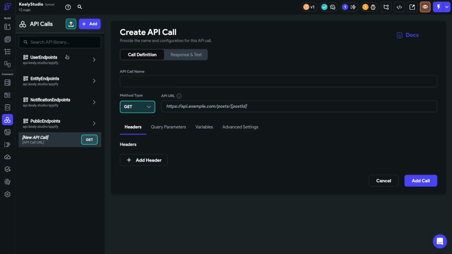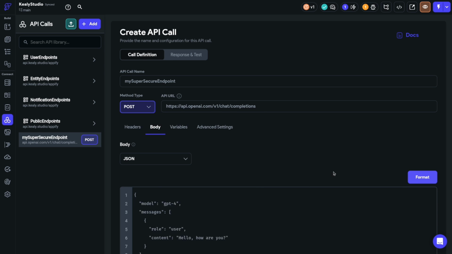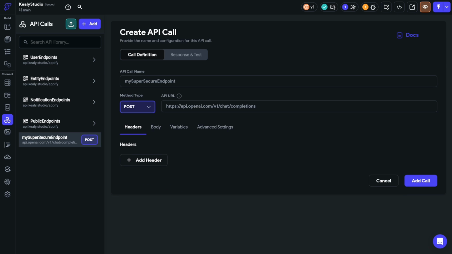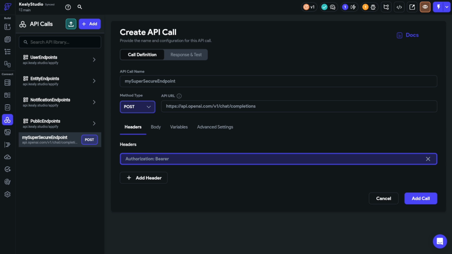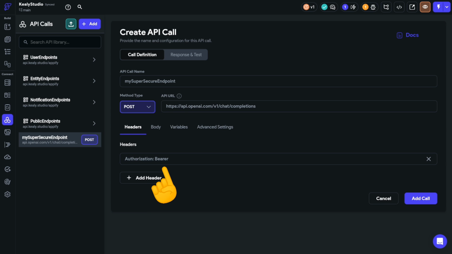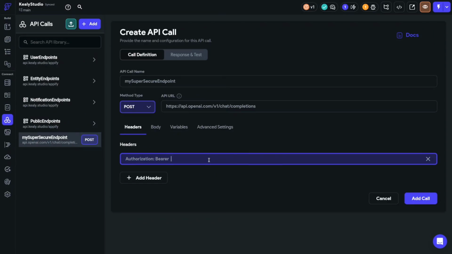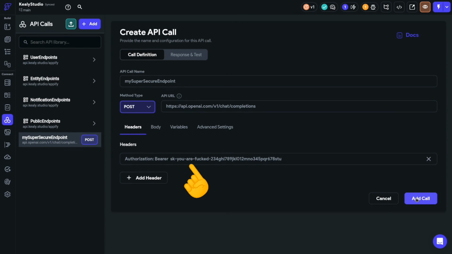The story goes like this. Let's say you're AI enabling your app, so you create an API call to talk to the OpenAI API. It's a post request, it gets a body, and then you authenticate by adding a header that goes like Authorization: Bearer space. And this is where the dum-dums screw up. They smash their API key in here. Now I'm sure that you'd never do this, but let's say that your friend Steve did.